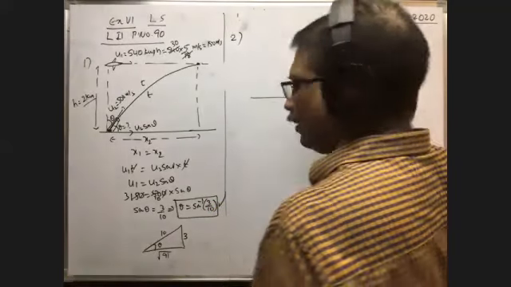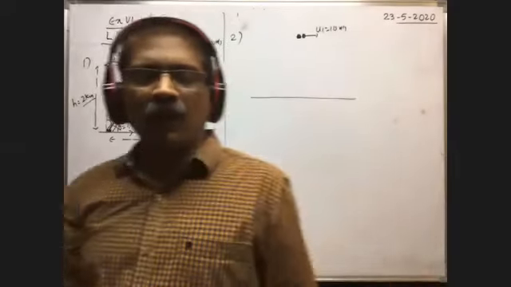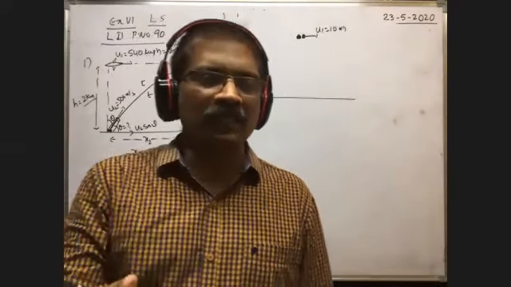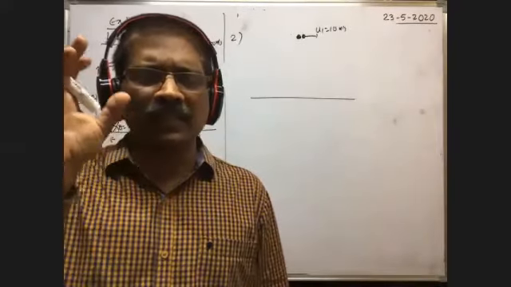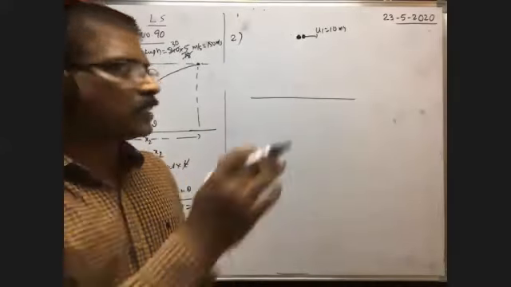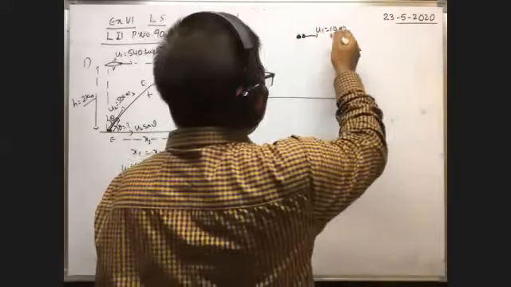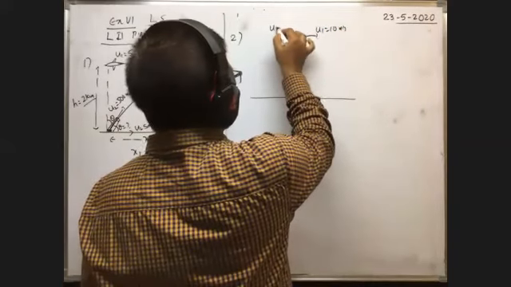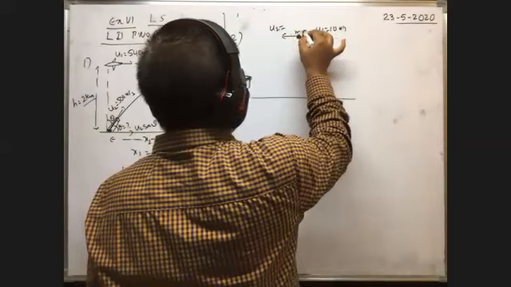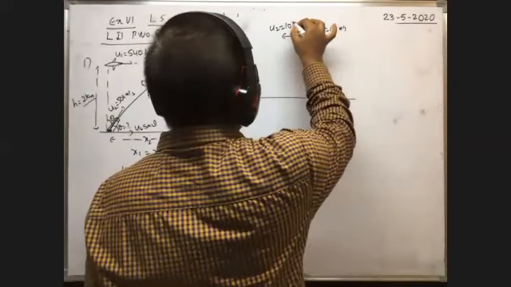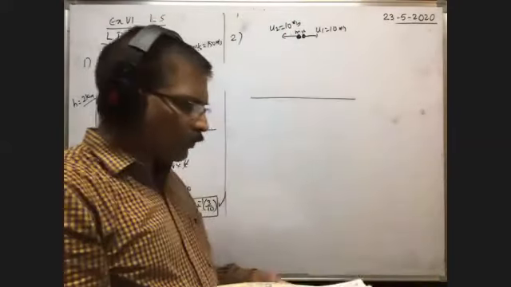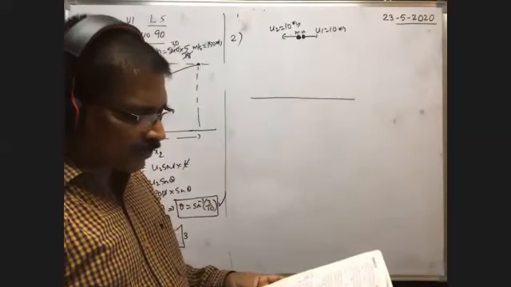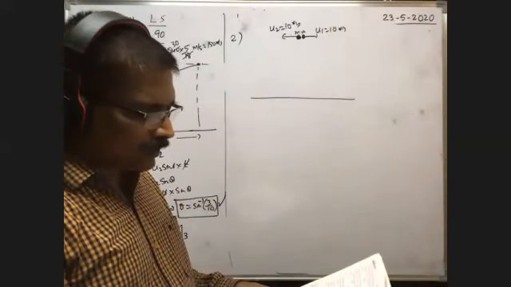in which one fragment receives a velocity of 10 meters per second. When the shell or bomb is exploded into two equal masses, definitely the two fragments acquire the same velocity. Here it is divided into two equal fragments. That's why if the velocity of one body is 10, then the velocity of the other body is also the same because masses are same. So both fly off horizontally in opposite directions with velocities 10 meters per second each.